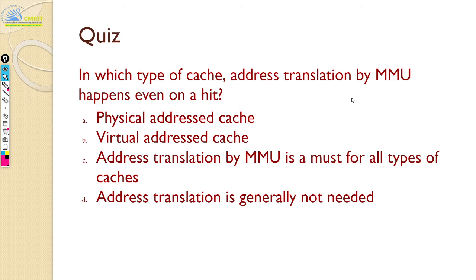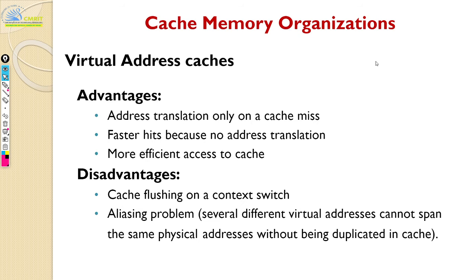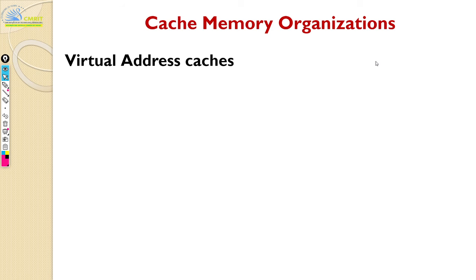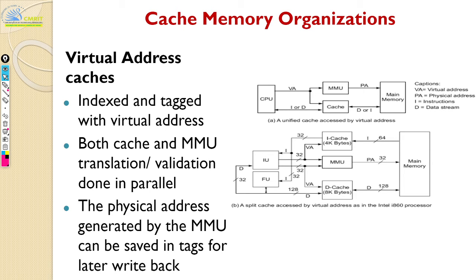Okay, but what's the question? Why even on a hit do you need to do translation in a virtual addressed cache? So this is what your virtual addressed cache is, right? Whenever you have a hit, you don't need to do translation.